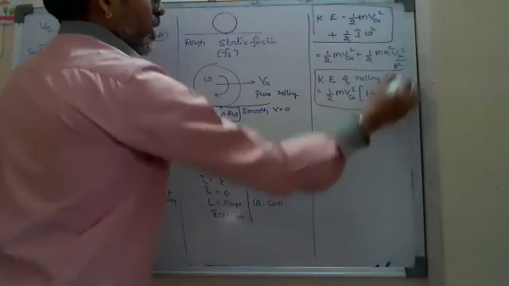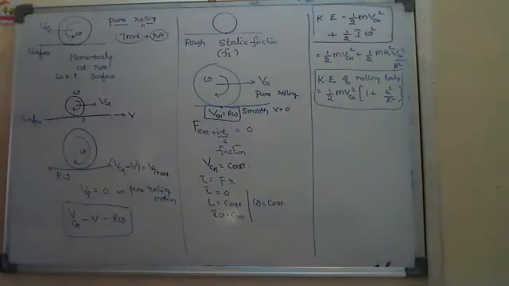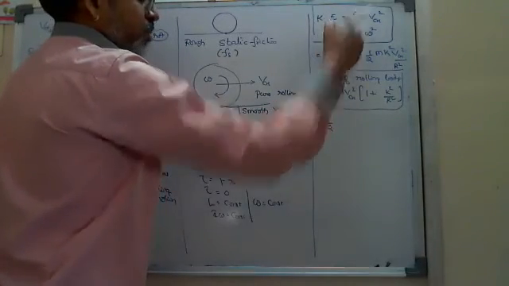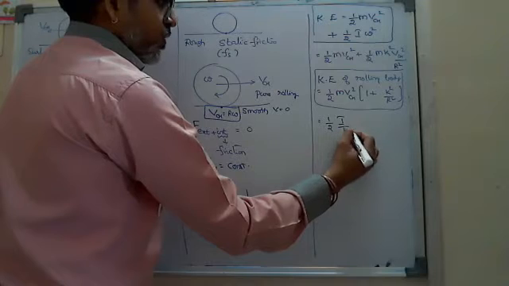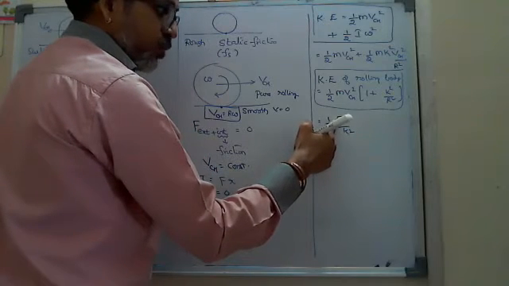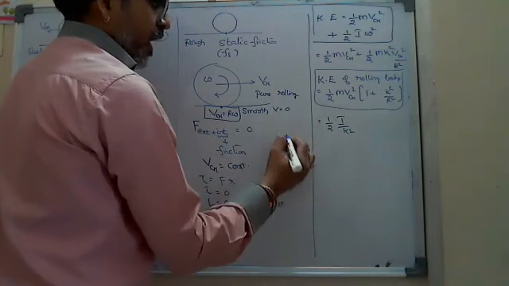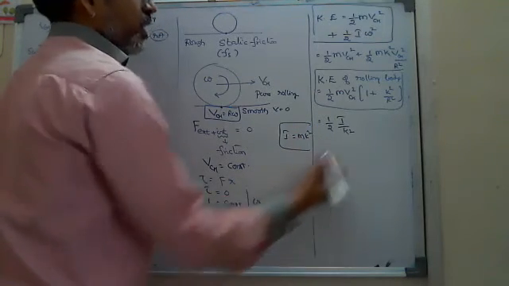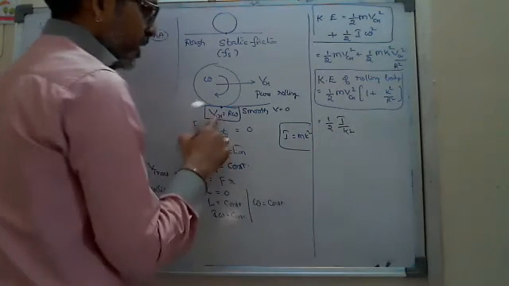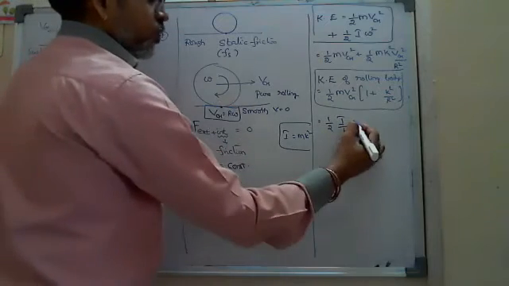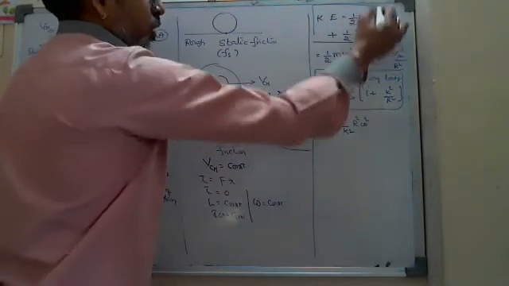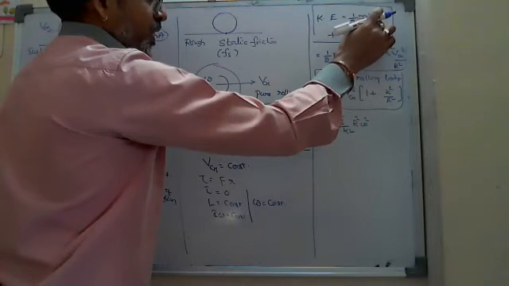Okay. This one you can say in terms of half I omega square also. In terms of half I omega square means half, in place of m, I write I by k square. Why? Because I is equal to mk square, so m can be replaced with I by k square. And here VCM is replaced with R omega. VCM square means R square omega square, plus this whole term. M is changed, VCM is changed.